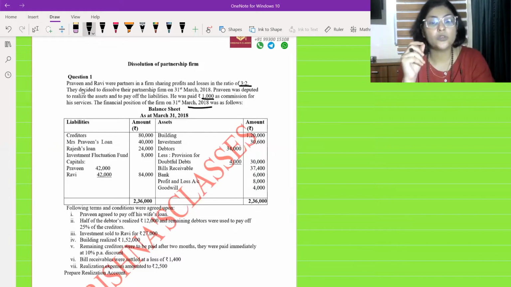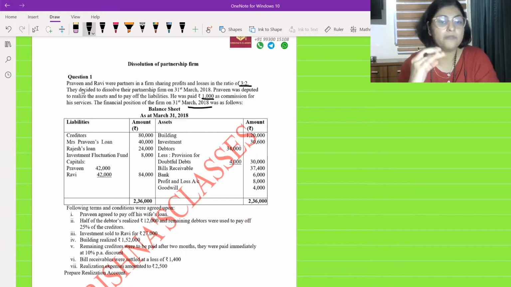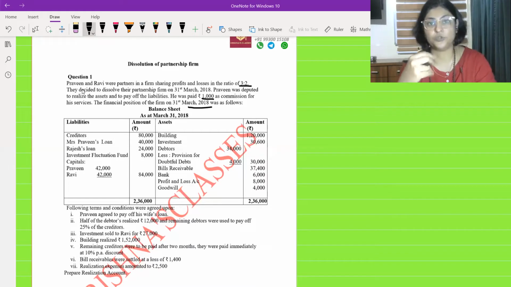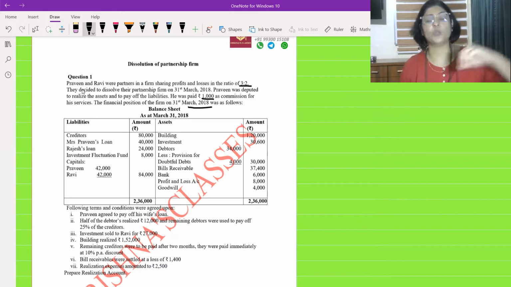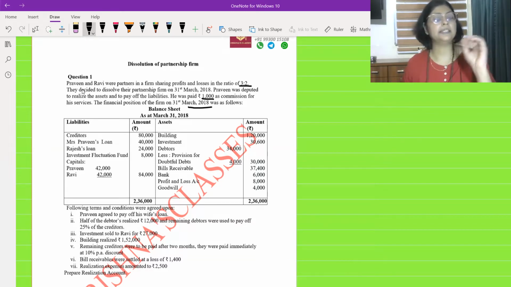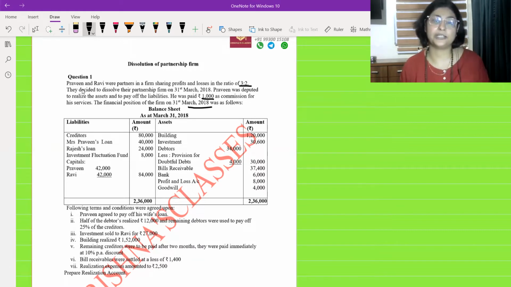So students, whenever we are paying the commission to a particular partner, you always have to remember to read the question very, very carefully. If the question says only the commission is being paid and nothing is mentioned about the realization expenses, don't assume on your own that the partner is going to bear the realization expenses.